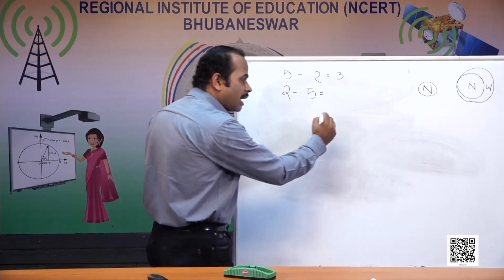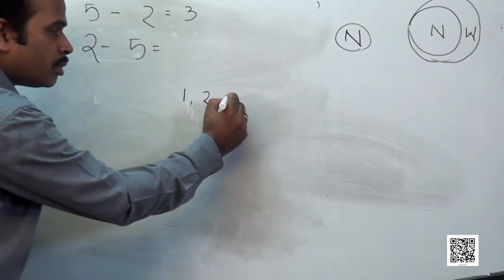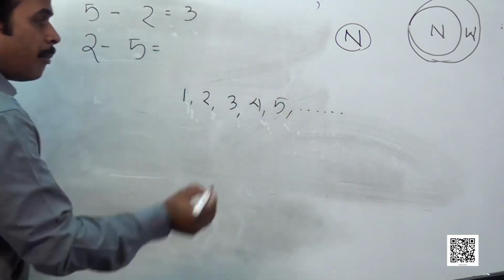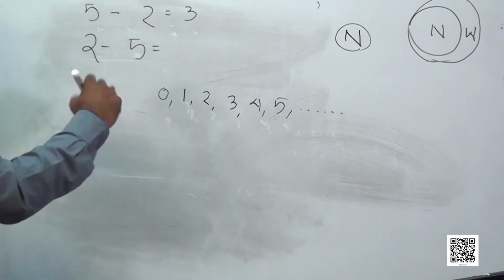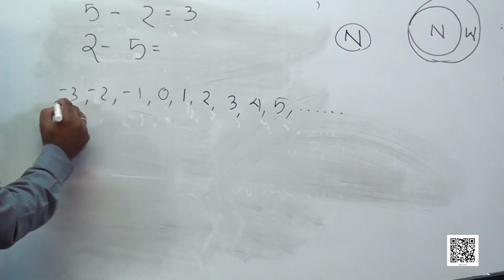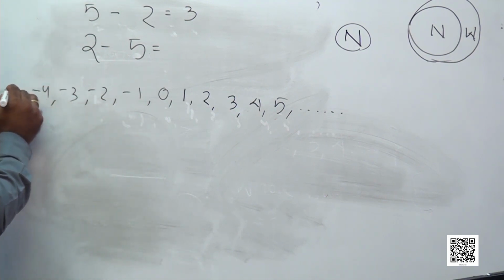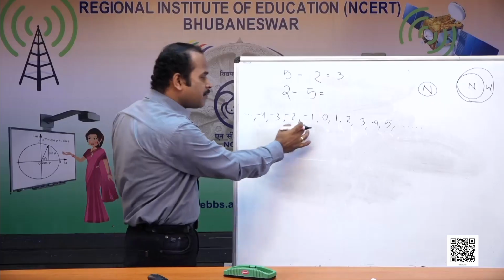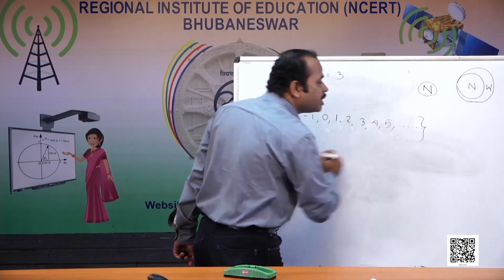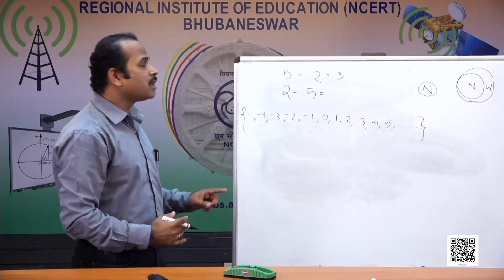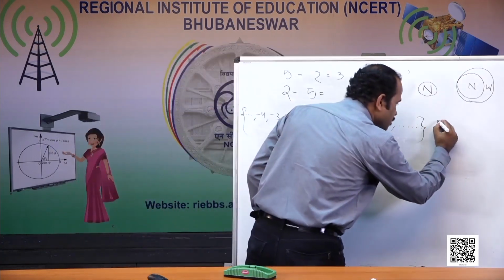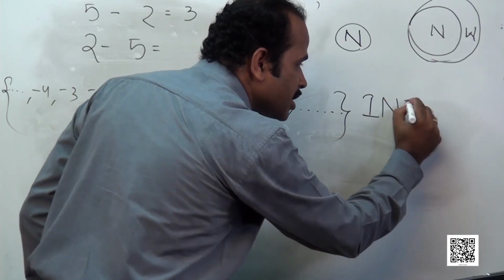When we write natural numbers as 1, 2, 3, 4, 5 and so on, and add 0 to it, and again -1, -2, -3, -4 and so on, all these negatives of natural numbers along with 0 put together make a new set which helps us to represent such situations. They are called integers.